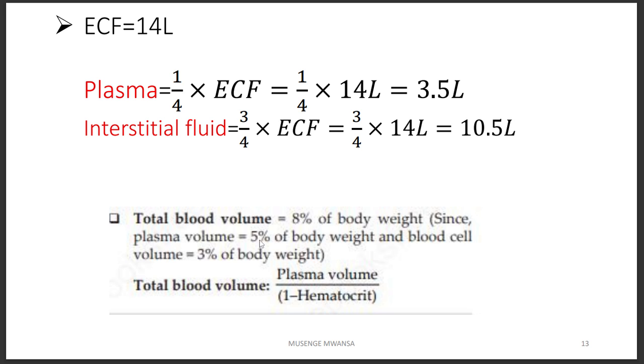So total blood volume, we've already mentioned that it is 8% of the weight. That is because plasma is 5% and then just the cells is 3%. We can also calculate total blood volume by using this formula: plasma volume divided by 1 minus hematocrit. Hematocrit is just a count of red blood cells. Why do we use red blood cells? Because they take up the most number of cells which are found in the blood. If we add the platelets and the white blood cells, they'll give us less than 1% or 1% of the percentage of the cells in blood. And then the red blood cells will take up almost the entire of it.